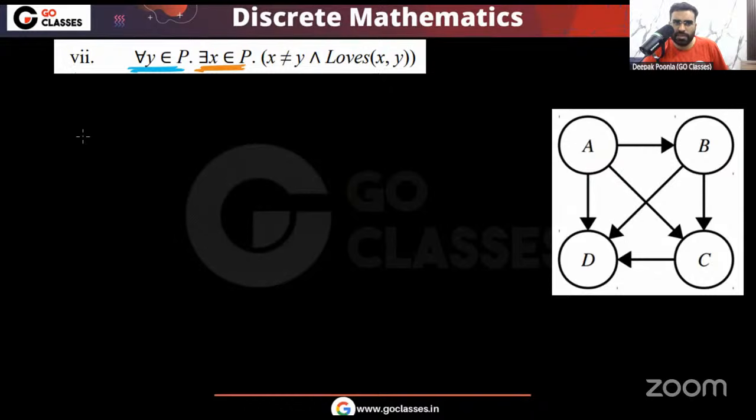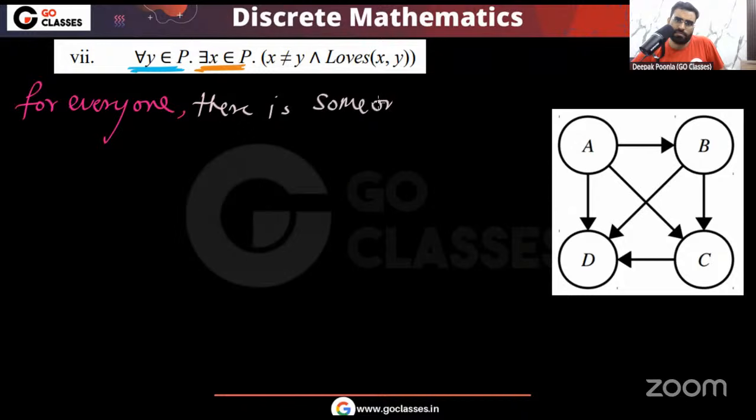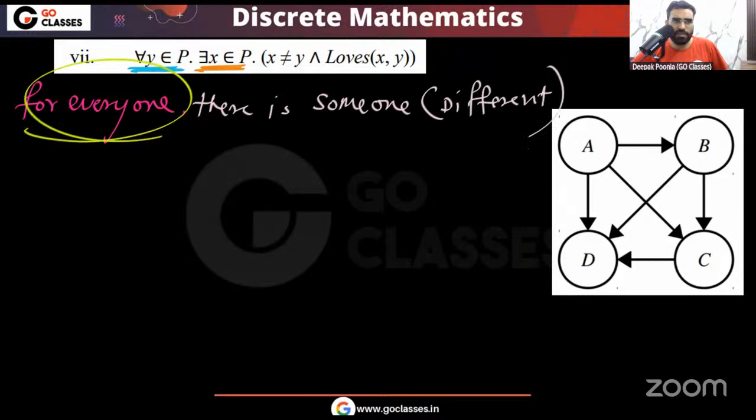Okay, basically here you can see what we are saying. We are saying that for everyone there is some x such that x and y are different and x loves y. So basically this simply means that for everyone, for every y, there is someone different.